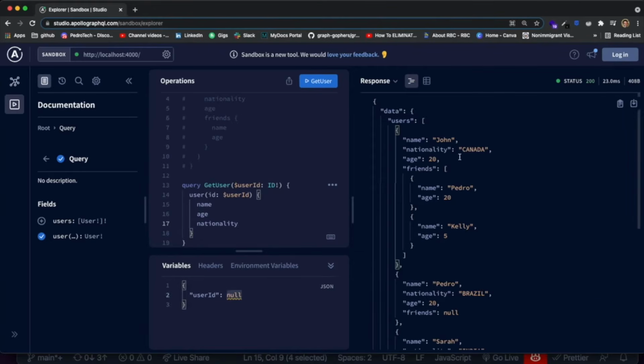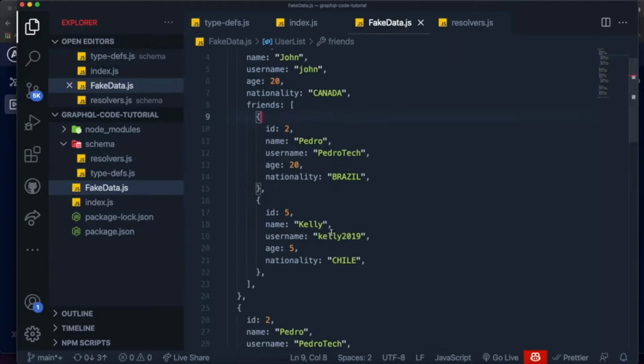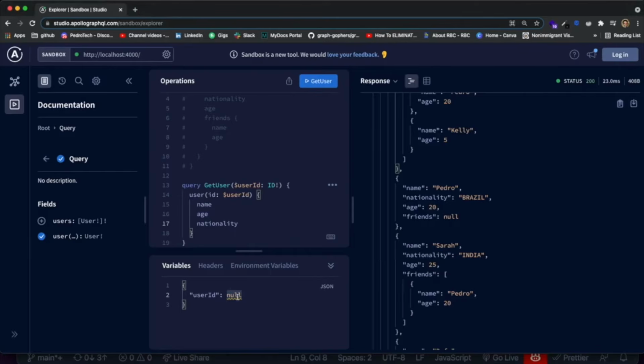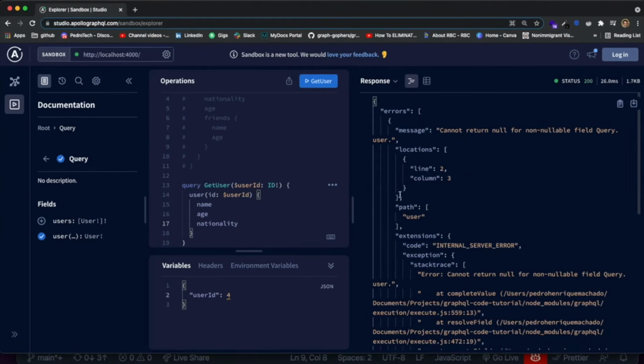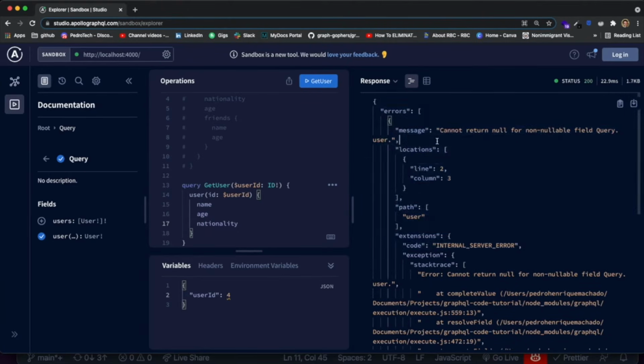So to query a user, you just have to specify the ID, and currently I don't know the ID for the users. Let's come to our fake data. Let's get Rave. So Rave is ID 4. So we just pass 4 over here instead of no. And when we run this query, you see that it doesn't work because it says cannot return null for non-nullable field in query. Now you can see that this gave us an error, and it wasn't intentional again.